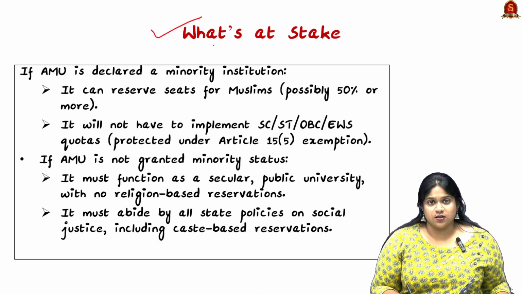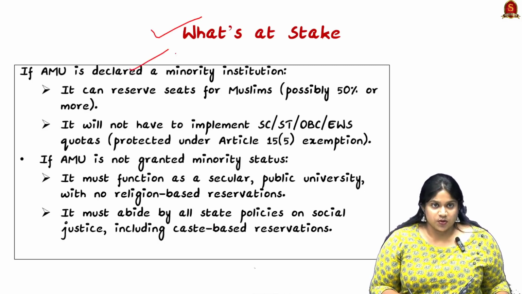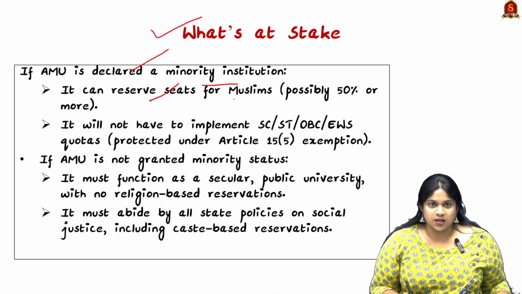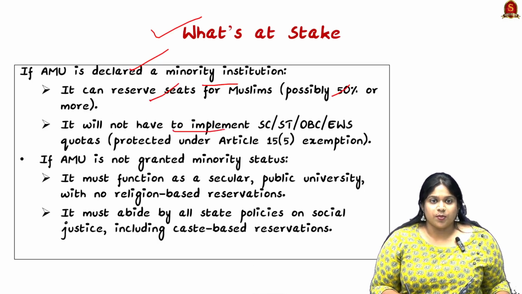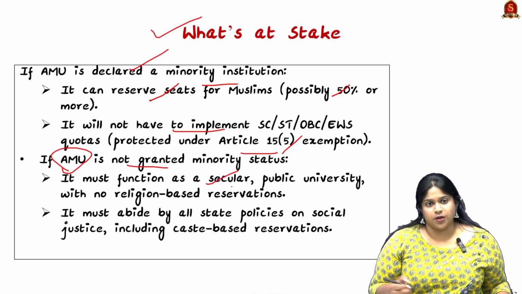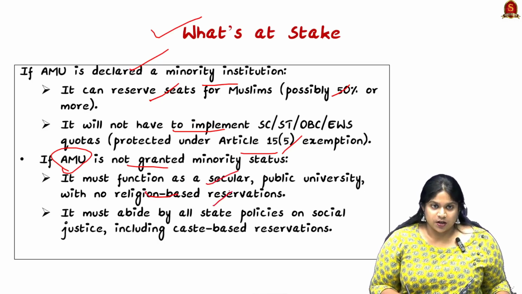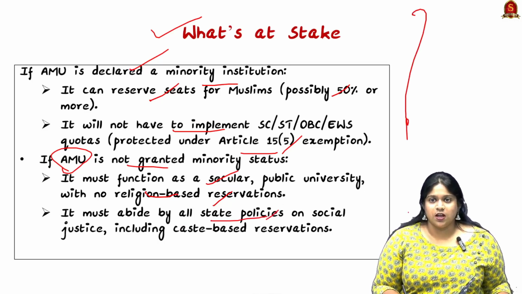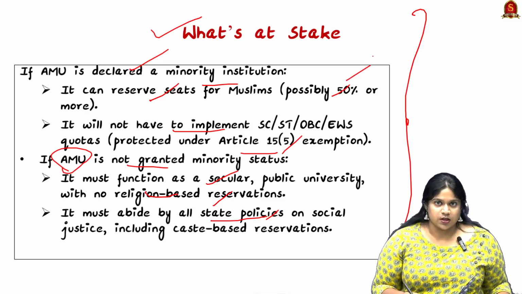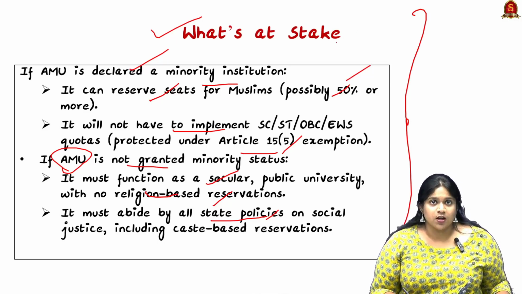Now what is this about? If AMU is declared a minority institution, they can reserve seats, they can have 50% or more, and they don't need to implement whatever quotas come under Article 15. But if AMU does not have minority status, it has to function as a secular public university rather than a religion-based university, and it has to abide by all state policies. So these are the constitutional provisions for this article, and it is one of the most important basics for us to know.